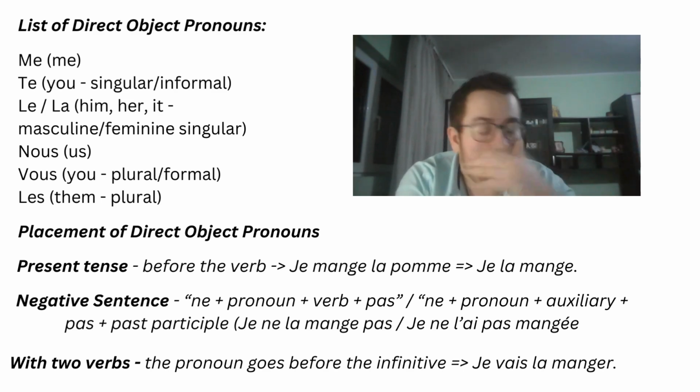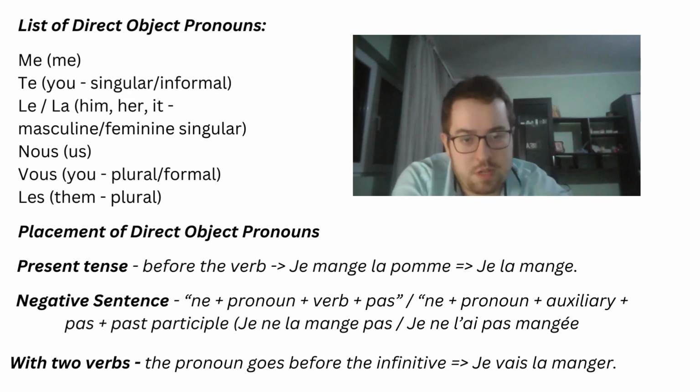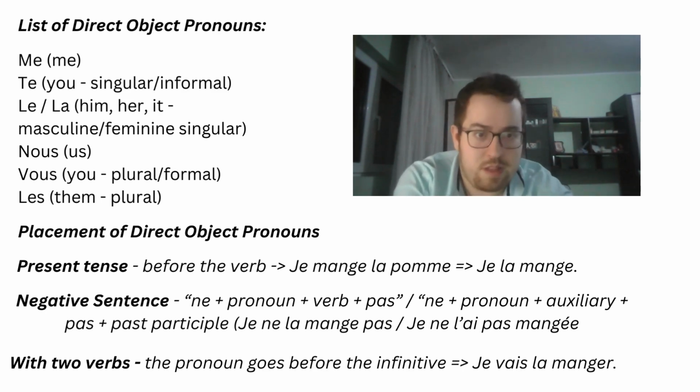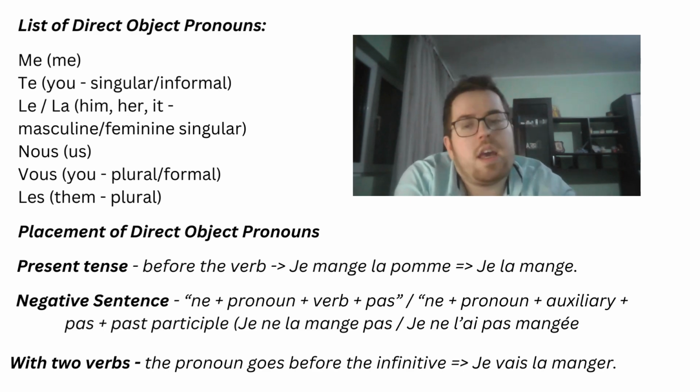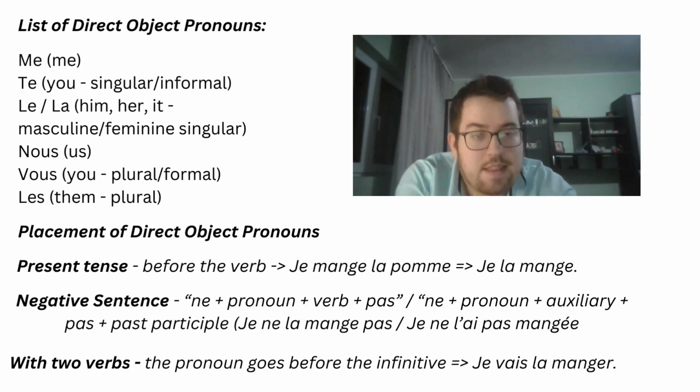Now, regarding the placement of the direct object pronouns, there is a little bit of a discussion to be made, or some remarks to be made. For the present tense and any other simple tense in French, we place the direct object pronoun before the verb.